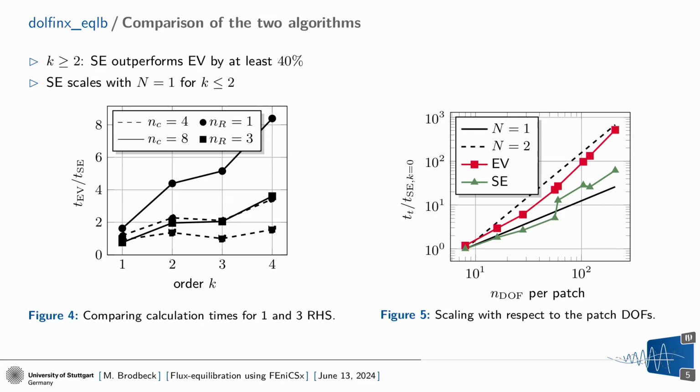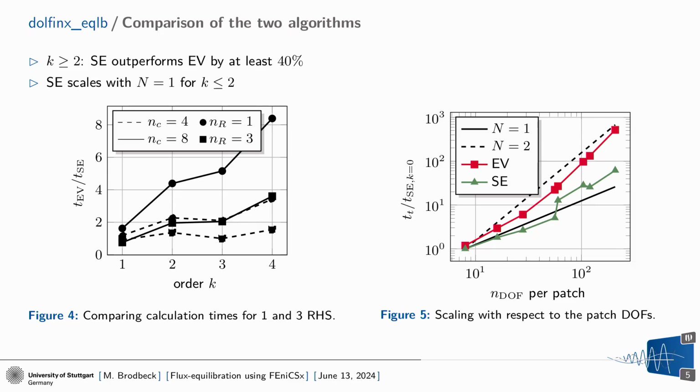What we see here is that the equilibration algorithm, the semi-explicit version, is definitely outperforming the Ern-Vohralík algorithm, because the equation system is much smaller. We have somehow a factor of 8 at Raviart-Thomas degree of order 4. So this is quite something.